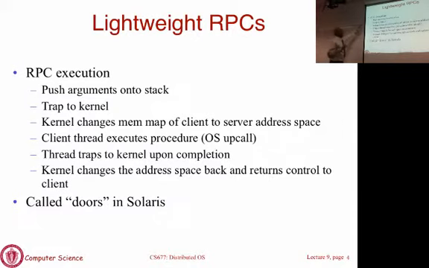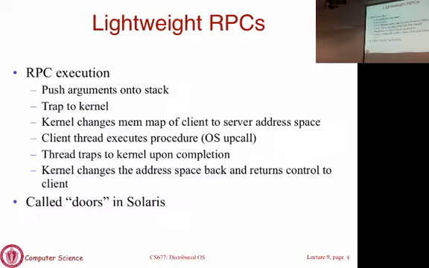Okay. So we'll do the same thing like we had done for regular procedure calls. What we will do is now we will essentially put the arguments into the stack or a shared memory region, and then you will basically trap to the kernel. Okay? You will basically make a system call, and then what the kernel will do is it will do some memory mapping. So if this is not a pre-allocated shared memory region, it will take that buffer and make it available to the server on the fly. Okay? If it's pre-allocated, you can use the same region over and over again.